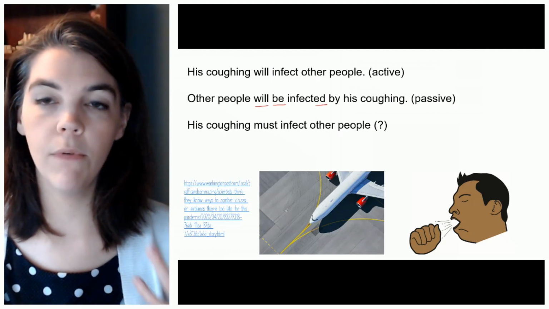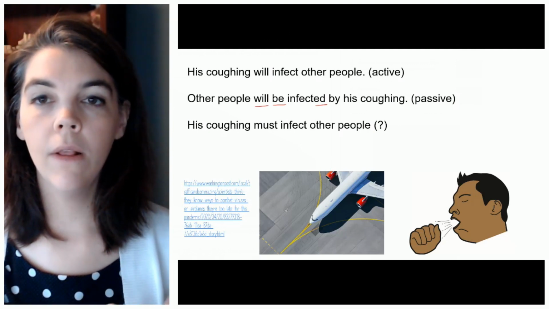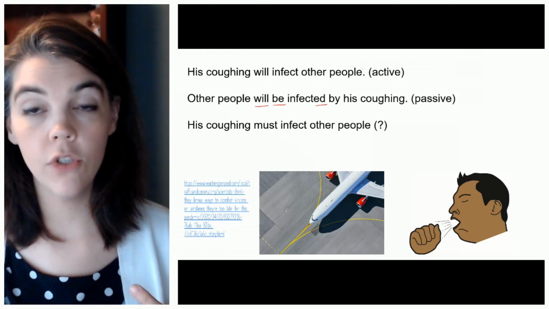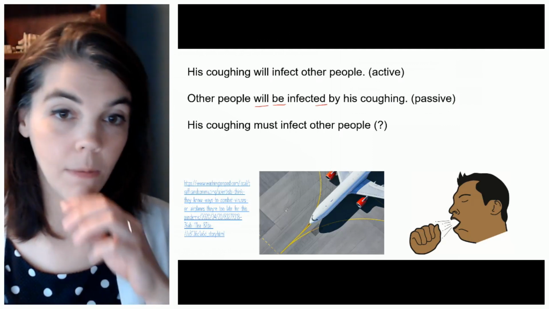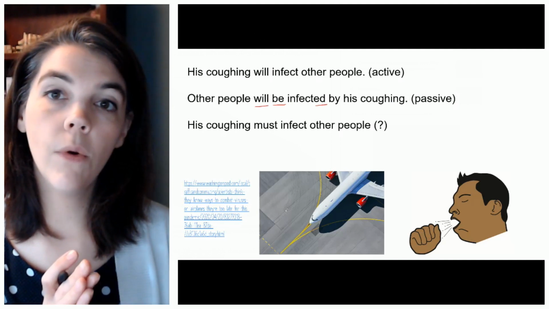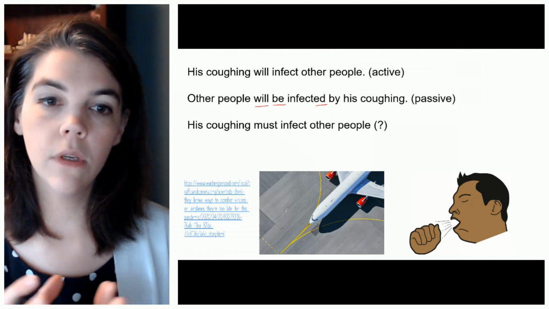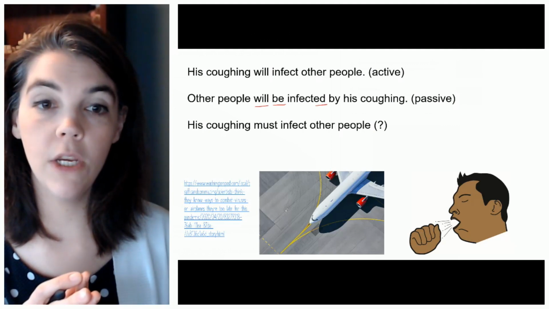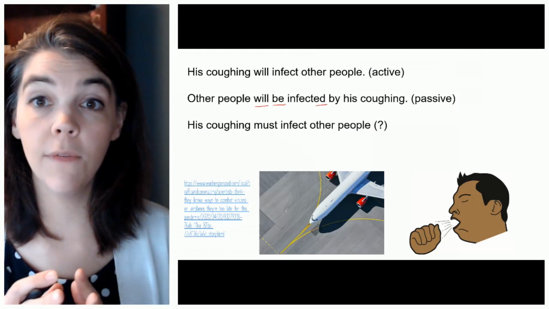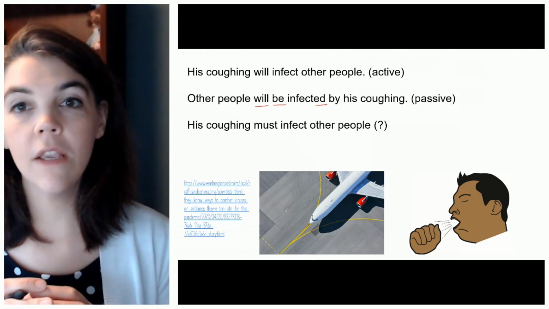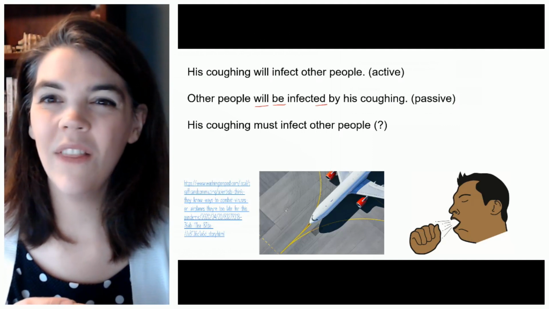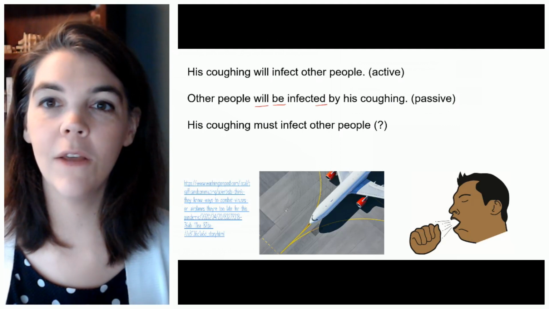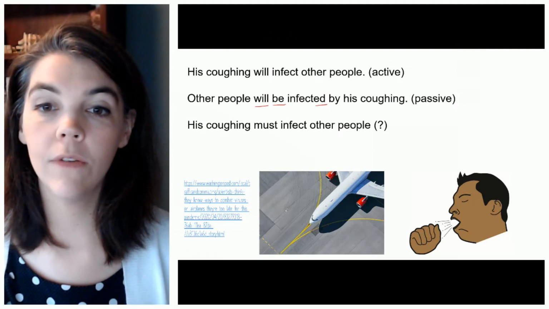So think of what we said before about can and could. Can being used for general possibility, could for particular situation, the possibility of something happening. So the same happens here with must. So this man in this area, when we don't have any additional information to show that we're talking about a specific situation, must takes on a meaning of obligation. And that's really not what we want to say. He doesn't need to infect other people. We're trying to express certainty here.